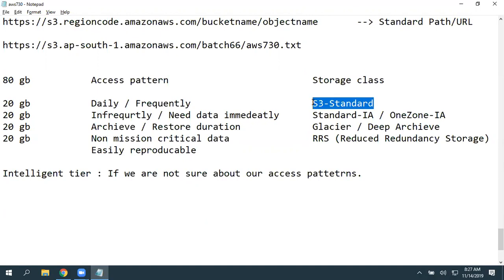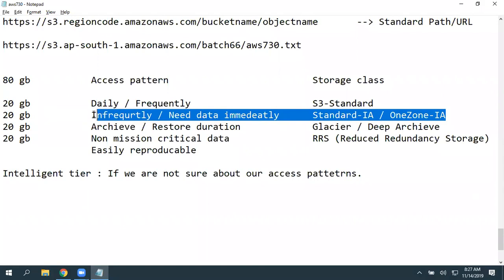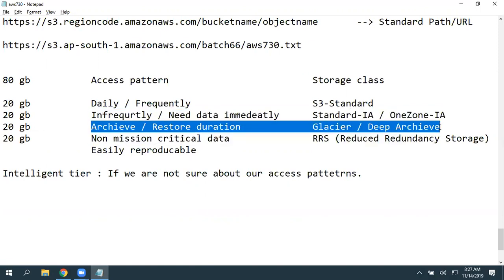So the data needs to be available immediately, and you are going to access it less frequently. For such data, you can pick Standard Infrequent Access or One Zone Infrequent Access. Okay, and Glacier or Deep Archive.